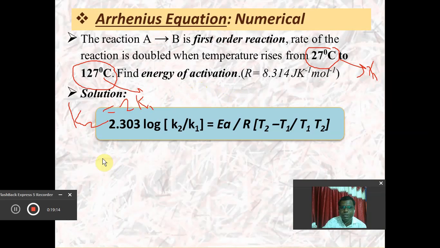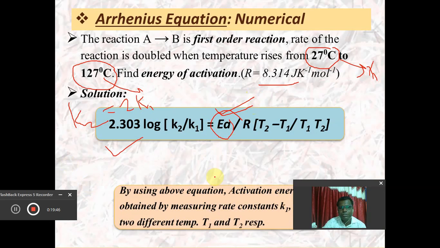We have this formula, which will help us calculate the value of energy of activation, because the value of R, the gas constant 8.314, is provided. We have to put the values of k2, k1, R, T2, T1 in this equation, make the simplifications, and we will be able to calculate the value of energy of activation.